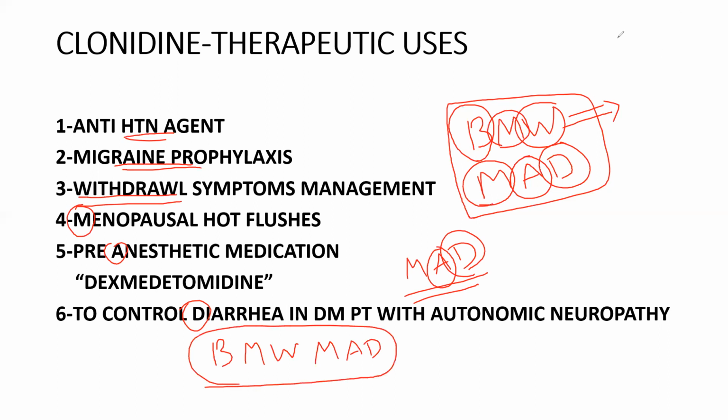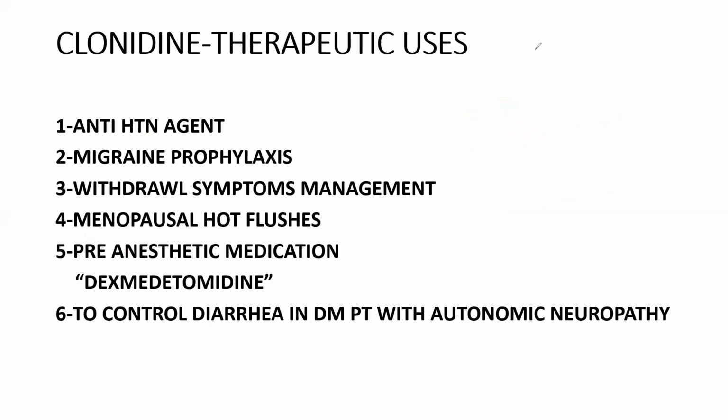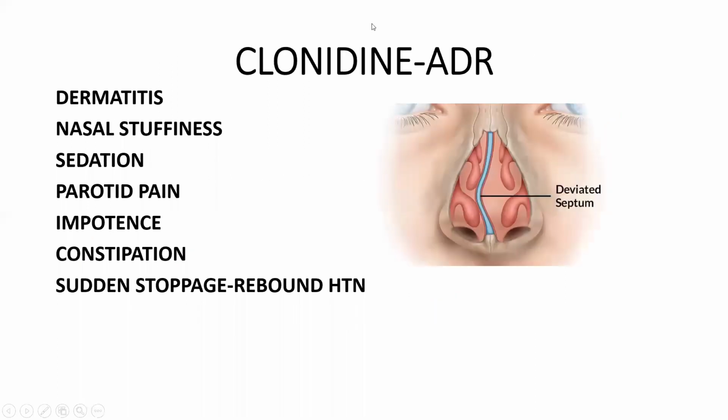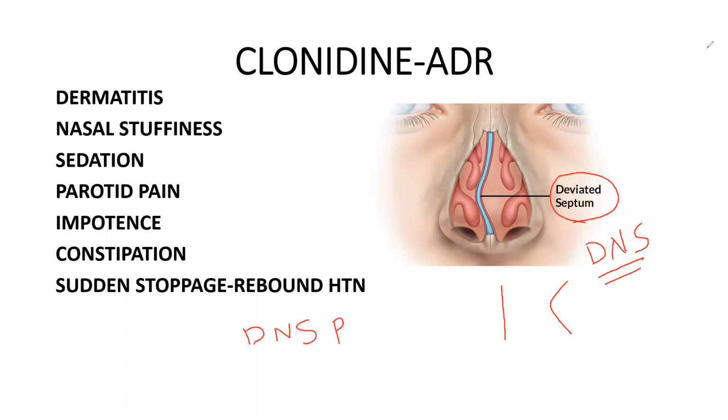So here we finished the clonidine therapeutic uses, and now we will talk about clonidine adverse drug reactions. The adverse drug reactions of clonidine, this one also you can remember with a small mnemonic. This is DNS. Normally it should be like this. If it is like this, it is known as DNS, that means deviated nasal septum. So you can remember this mnemonic as deviated nasal septum PIX.